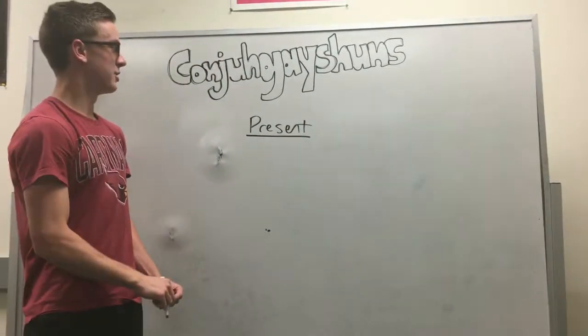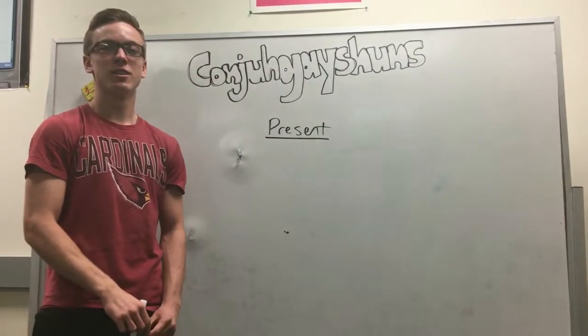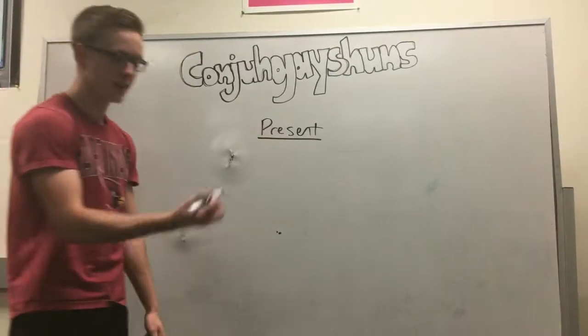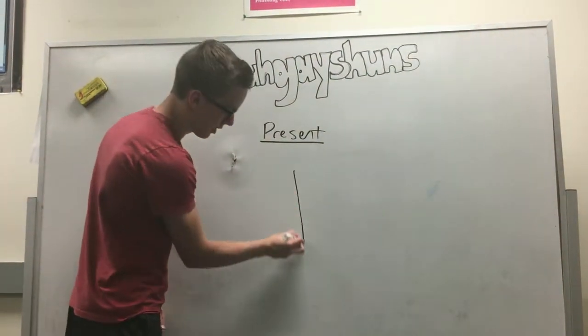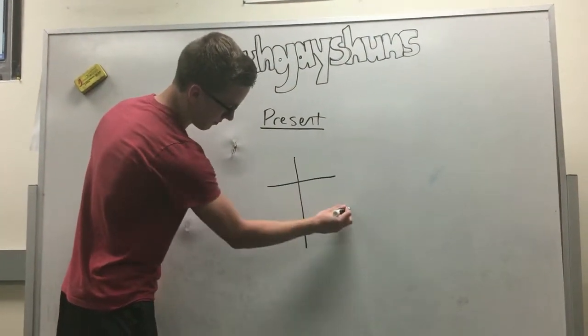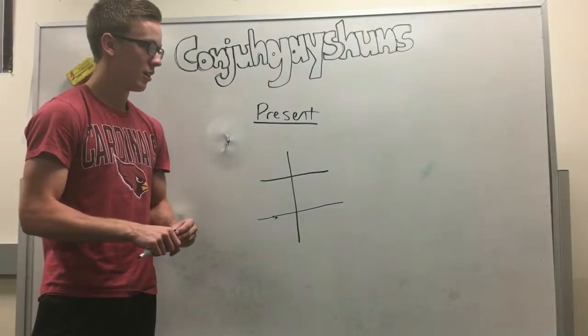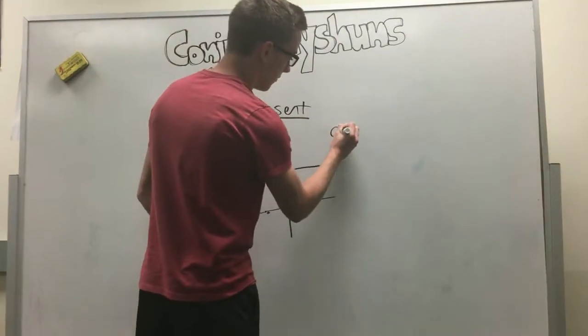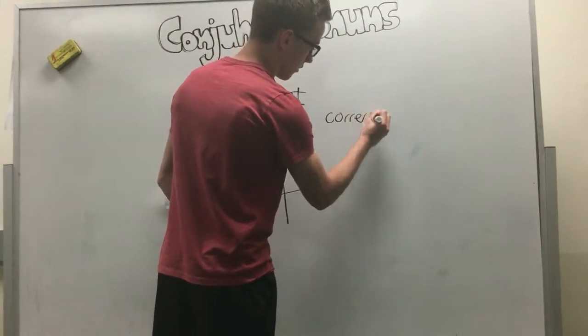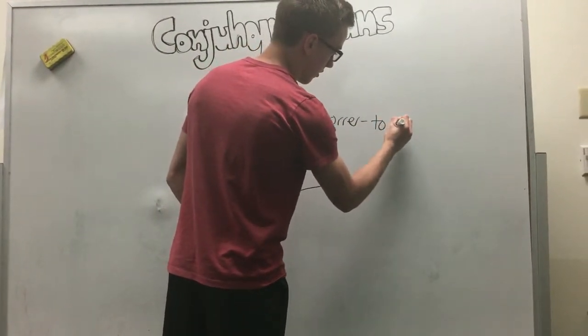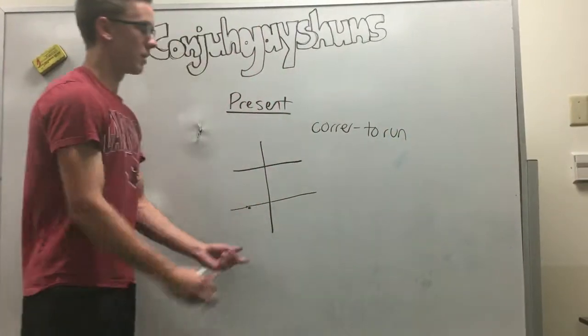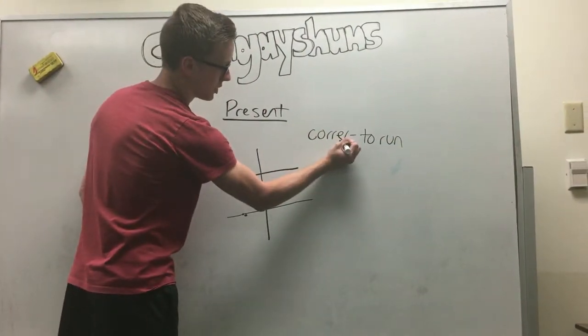Alright, today we're going to teach you how to do some conjugations. First we're going to conjugate in the present tense. So to do that, you're going to draw a six-pack, like so. And we're going to take a verb like correr, which means to run. And we're going to change it. You see this ER? We're going to conjugate in the ER.